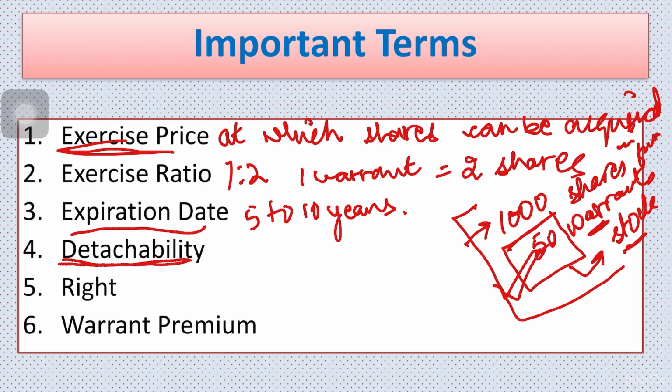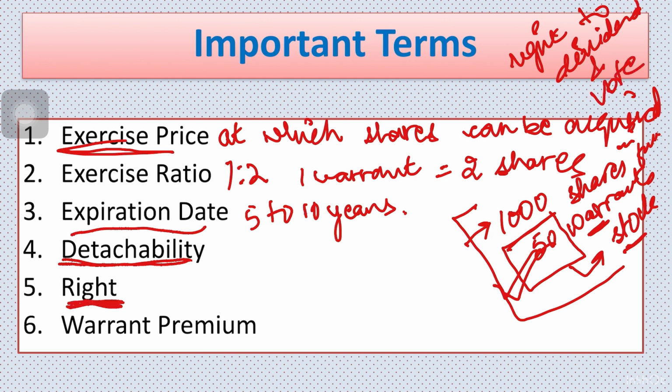Next is the right. As you know, shares give you certain rights like the right to dividend and the right to vote. Unless the warrant holders become shareholders of the company, they do not have any right to dividend or any right to vote. Clear?